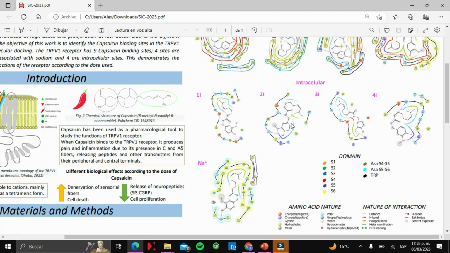specifically in the ankyrin repeats, 4 capsaicin binding sites were found. These have the lowest affinity because this area is hydrophilic. The ankyrin repeats of the N-terminal domain have several binding sites for the proteins kinase, ATP, and calmodulin. This modulates receptor activity. The binding of capsaicin in this area will prevent the binding of the modulator, changing the functionality of the receptor.